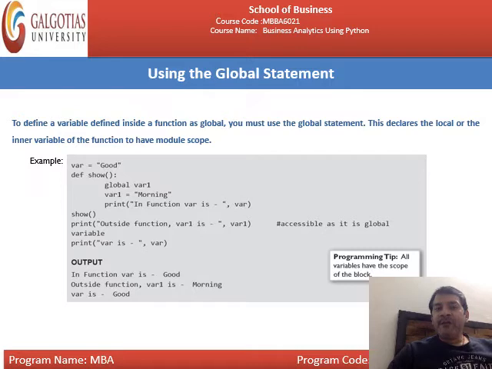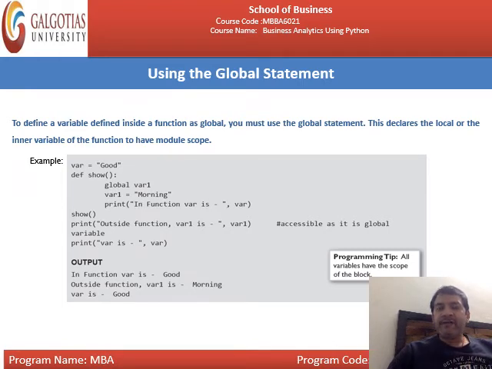Then print outside function var1 is. Outside function var1 is, but this particular outside function is what? Now after show, that means these particular instructions will be executed. But now you are writing var1 outside the function. Okay, now you have written it over as variable, and print var is minus var. Var is what? Now is it good or morning? It contains the good. Okay, the output is, first of all, this line will be executed. In function var is hyphen, then var. What is the value of var? It is good. This is the first line of the execution.